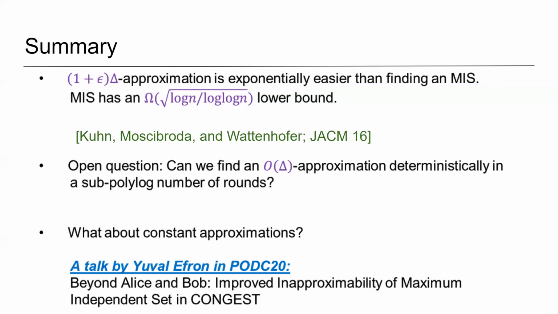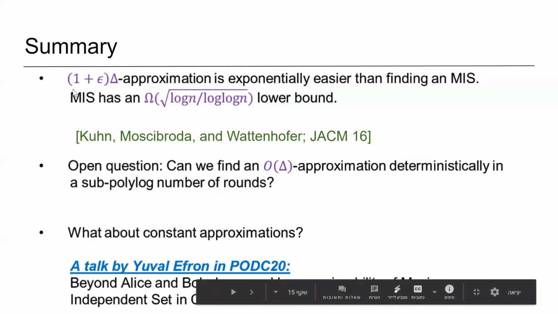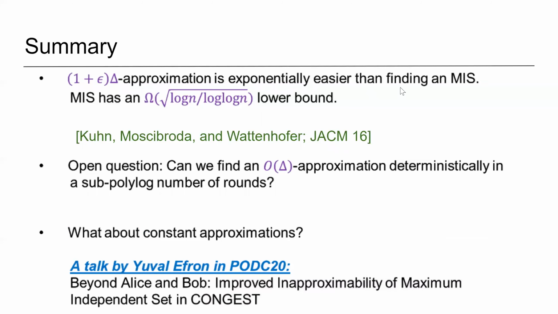Let me just summarize with 3 points. First, we find it very interesting that the complexity of 1 plus epsilon delta approximation is exponentially easier than finding a maximal independent set. And this is because a maximal independent set has this lower bound of roughly root of log n rounds due to Kuhn, Moscibroda, and Wattenhofer. And I apologize if I'm not pronouncing the names correctly.